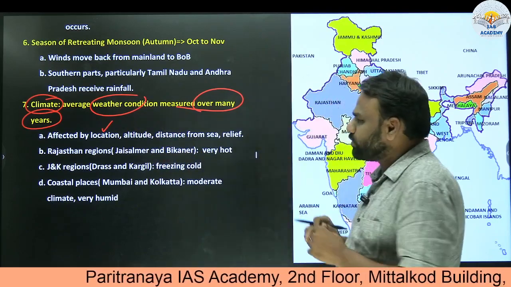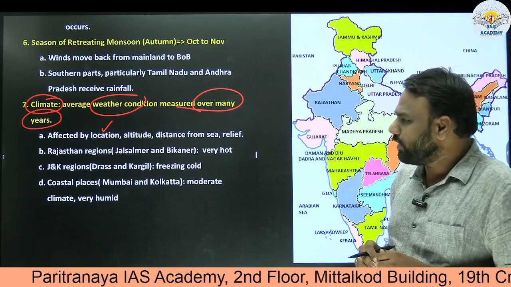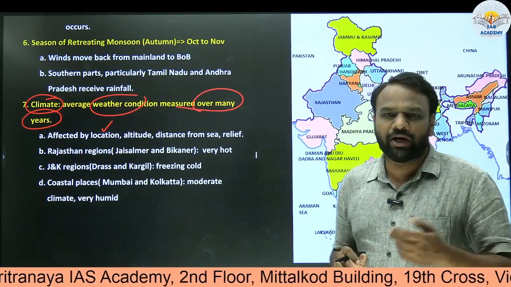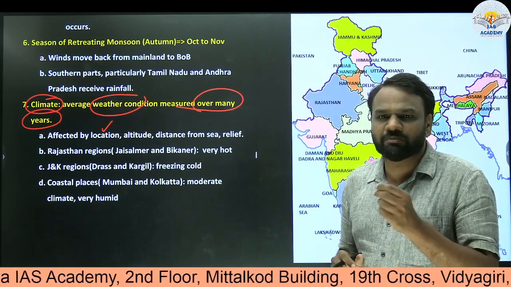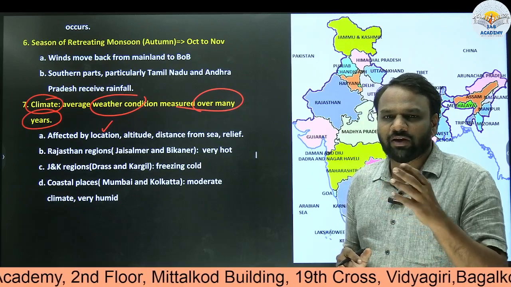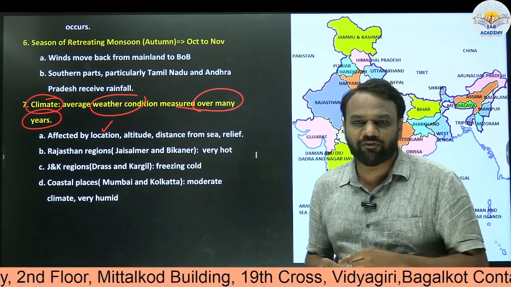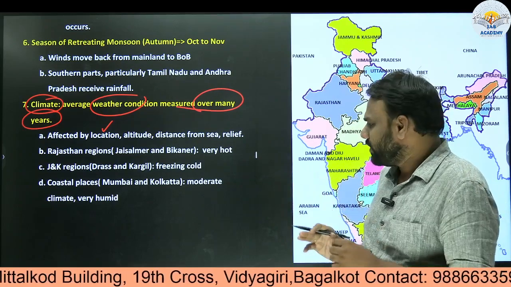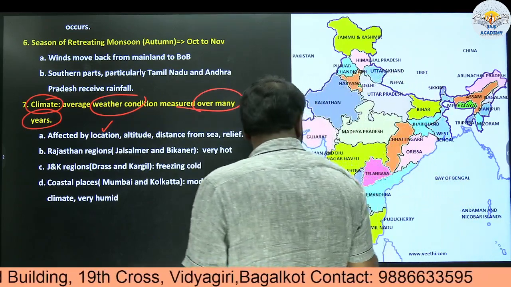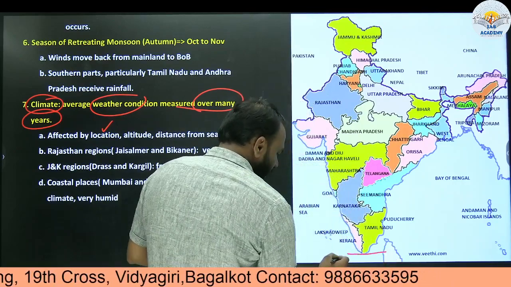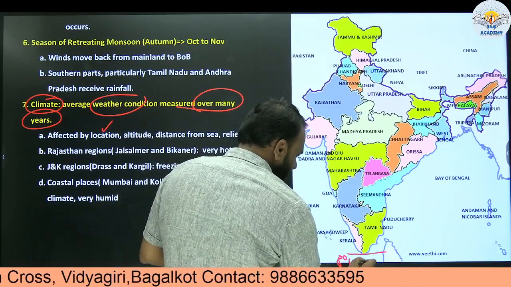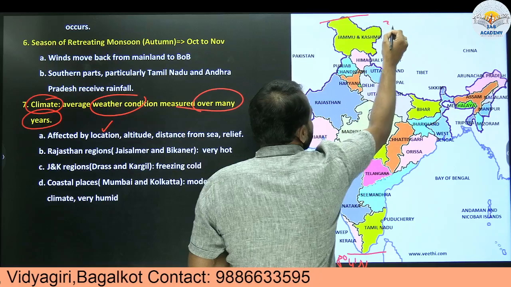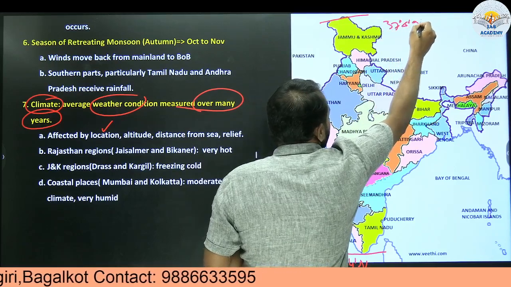When it comes to India, where is India located? We already know India's latitude and longitude, the points which bound India. If you are not aware, I urge you to watch the videos of the previous class where we discussed the latitudes and longitudes bounding India. The latitudes that bound India are 8 degrees 4 minutes north to 37 degrees 6 minutes north.